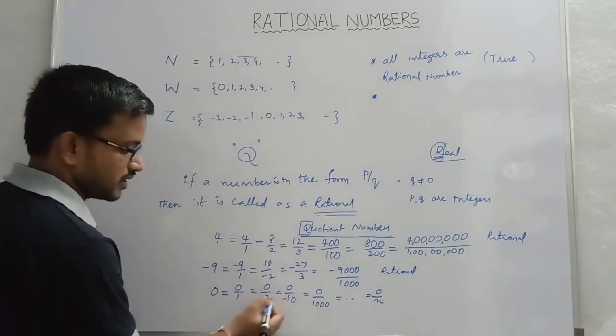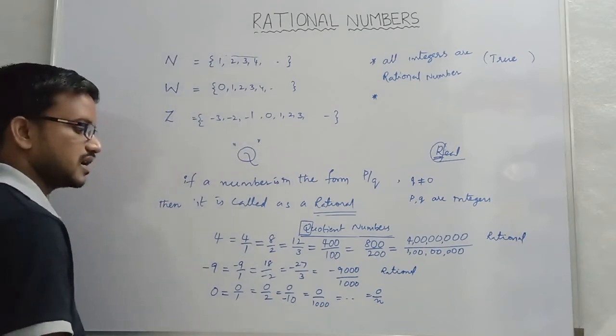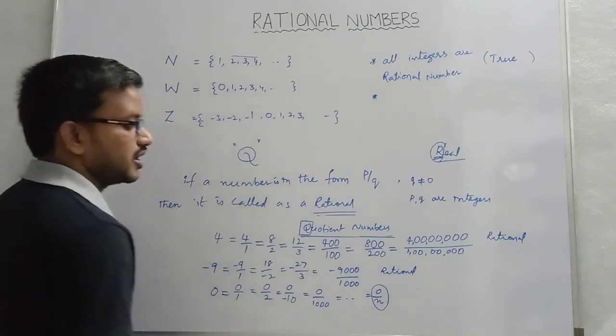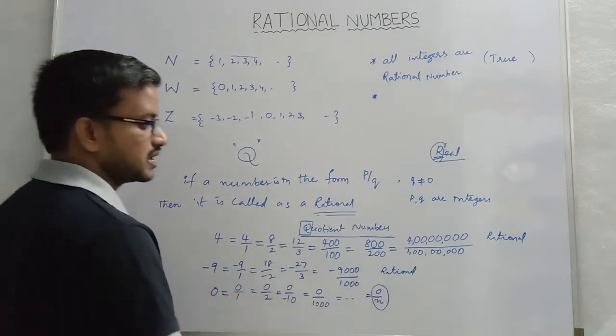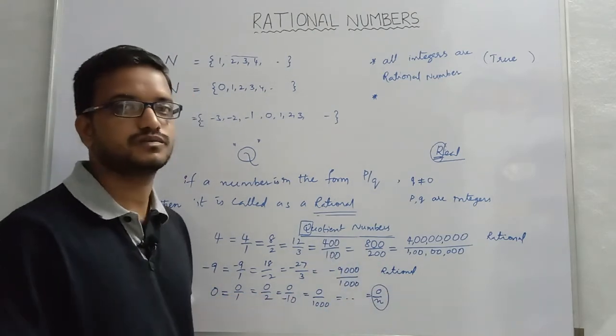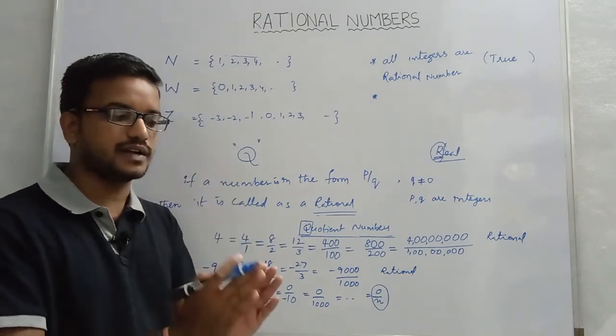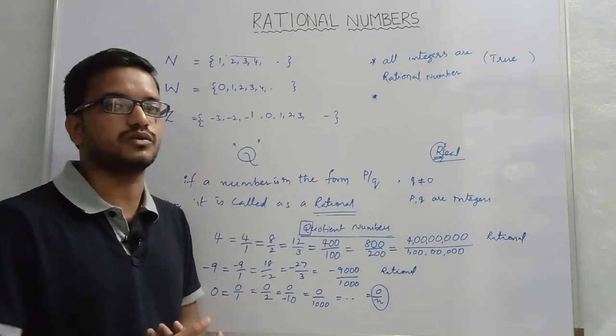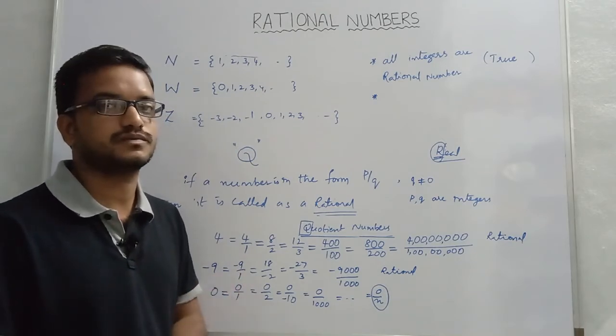Sometimes you can write 0 by minus 10. Also 0 by n value is always equal to 0. Okay, if you divide 0 with any value, either positive or negative, it is always 0.